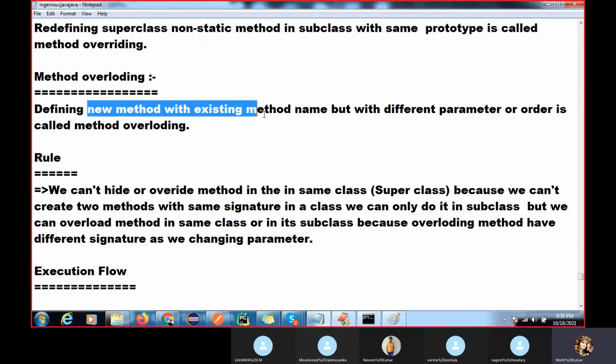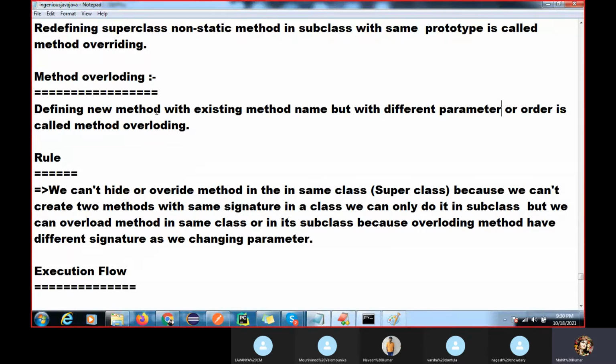Overloading is defining a new method with an existing method name but with a different parameter list or order. You pass one parameter, or one or two, or multiple parameters. So that is called order. In one method you pass two parameters, and in the second method you pass a third parameter.